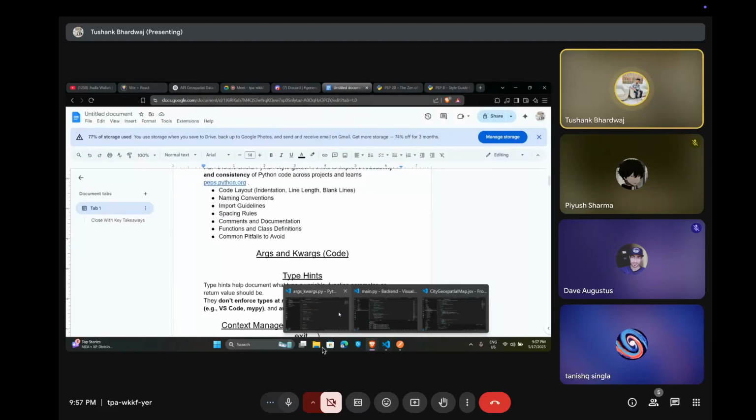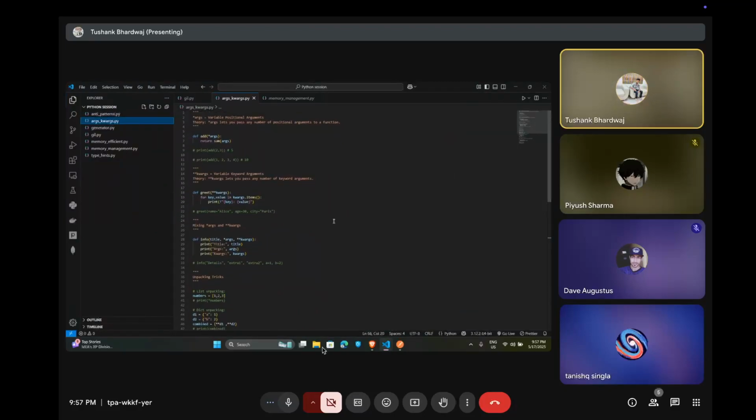Now, the third topic is args and kwargs. Args is variable positional arguments and kwargs is variable keyword arguments. In args, args is only a variable, only a value, that lets you pass any number of positional arguments to a function. So we saw that in this function we can use args and pass the two values. The output is 5 because this is the sum of the args, and these are some examples.